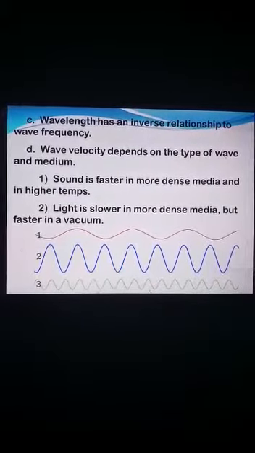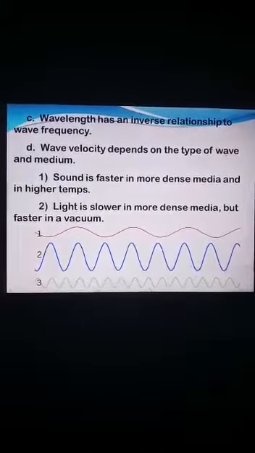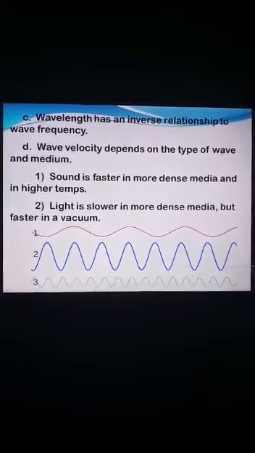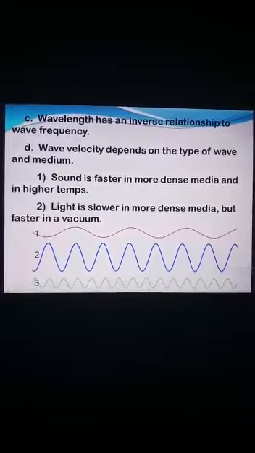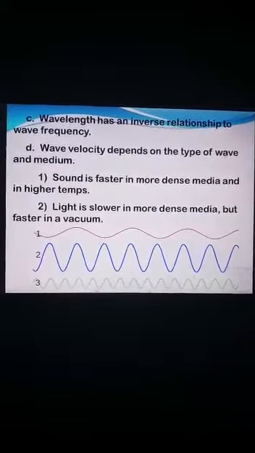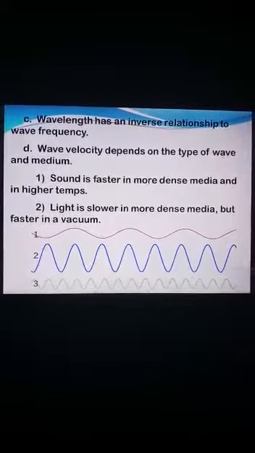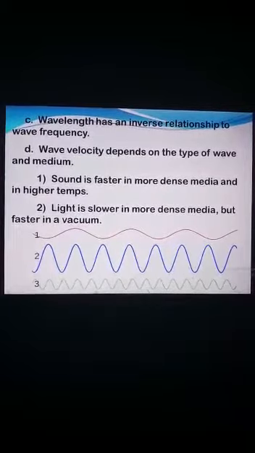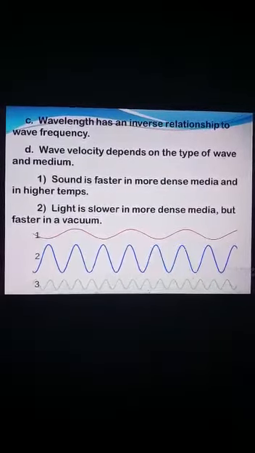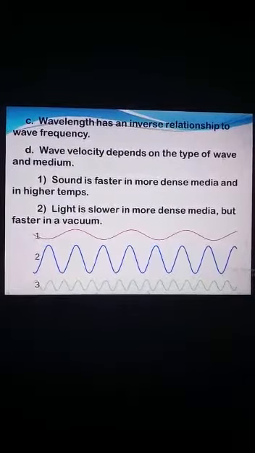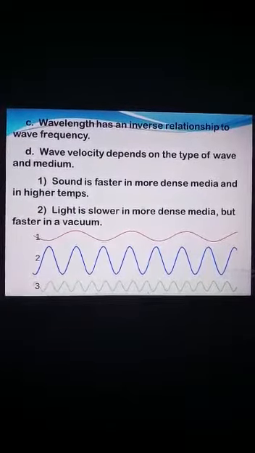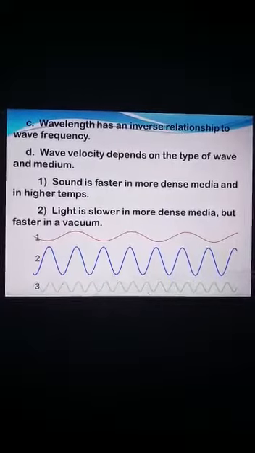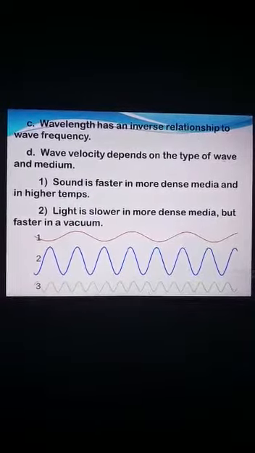Sound speed also depends on medium and temperature. In a dense medium, for example a solid, it travels speedily, and at high temperature, particles vibrate quickly and they pass energy to the next particles very quickly. In this way, the sound travels very quickly in solids. Light is also a form of energy, but it is different from sound. It is slower in a dense medium, but it is fast in vacuum.